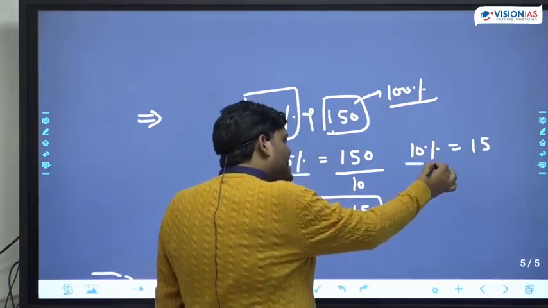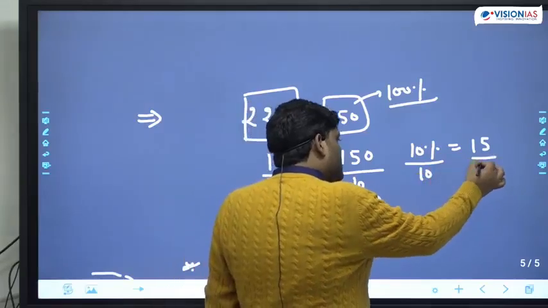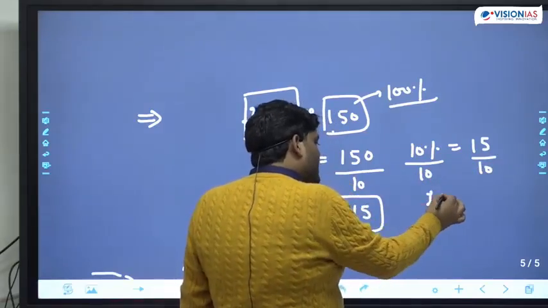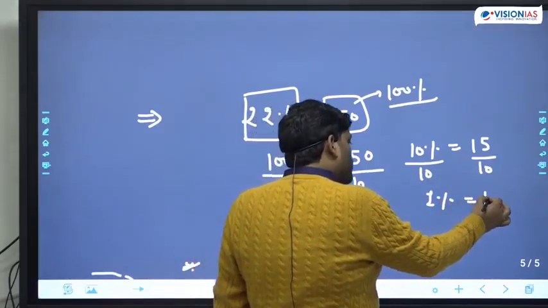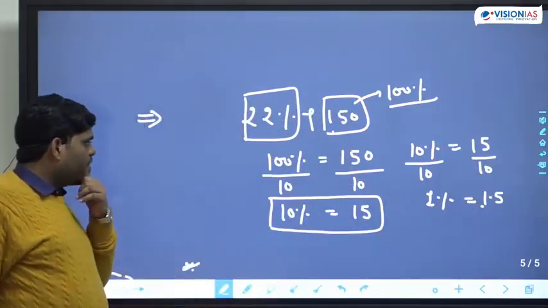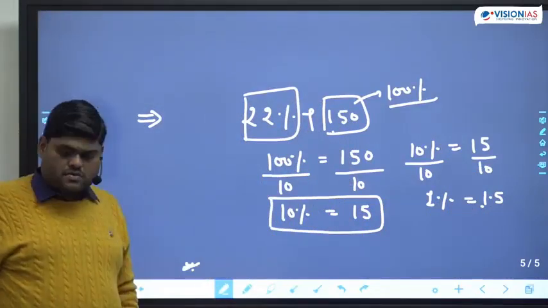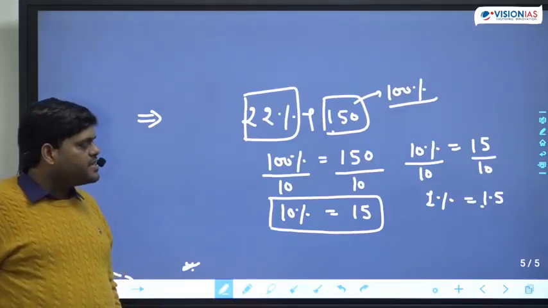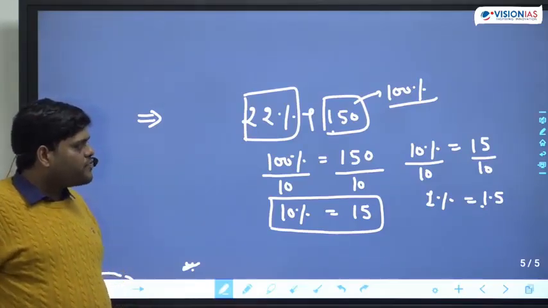Now if we again divide by 10, then simply we will get 1% is equal to 1.5.